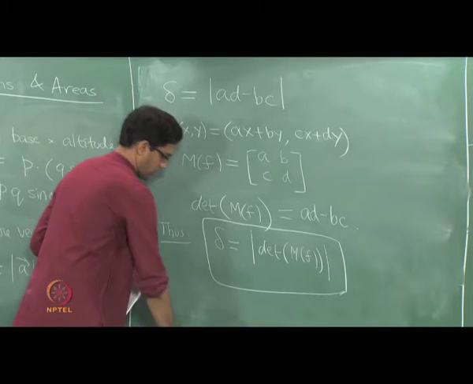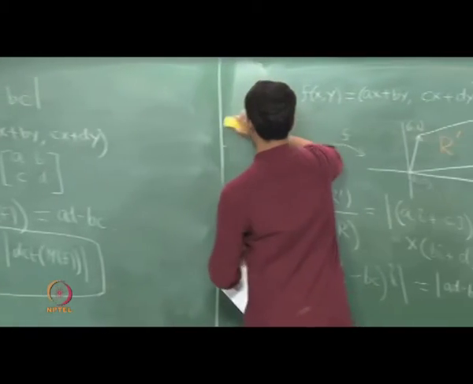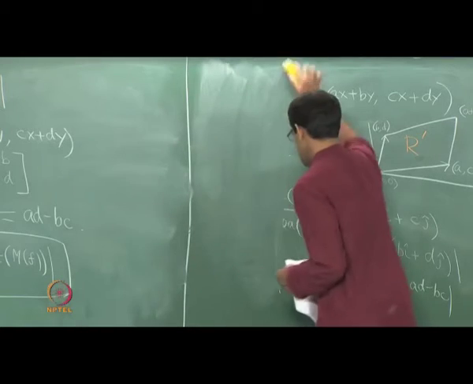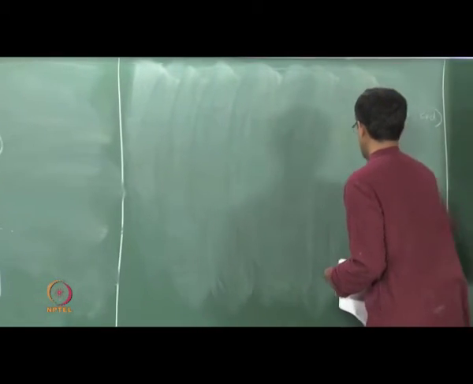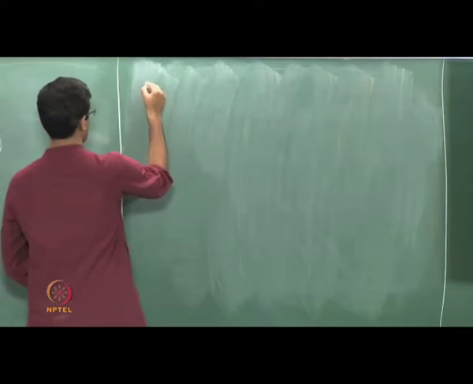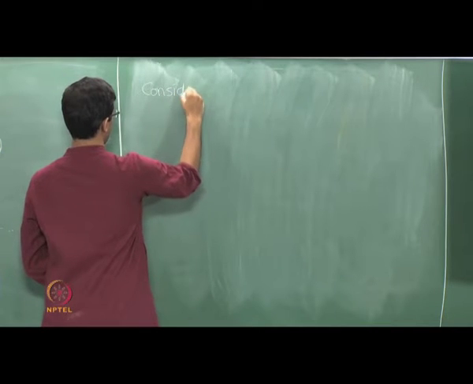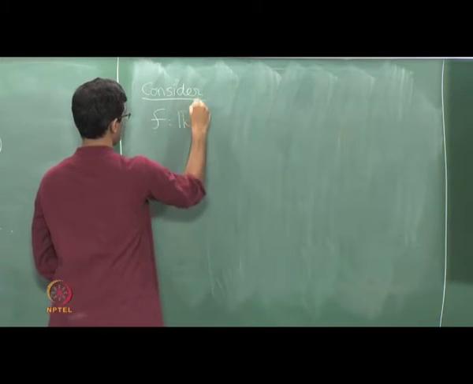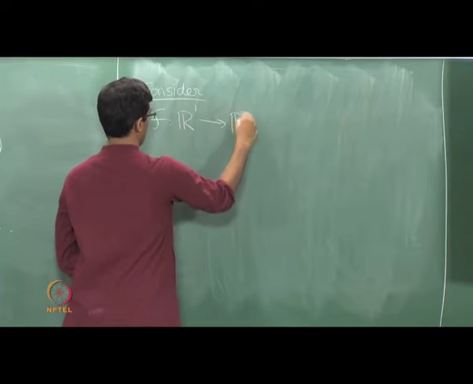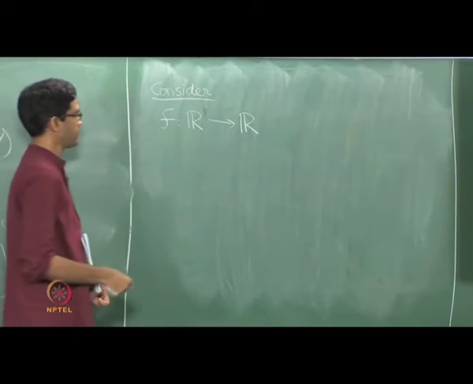Okay. So returning in some sense to something we started out with, let us just do the same thing for functions from R to R. Okay. So let us go one dimension lower. Instead of considering functions from R2 to R2, let us consider functions from R1 to R1. By which we mean just functions from the real line to itself.